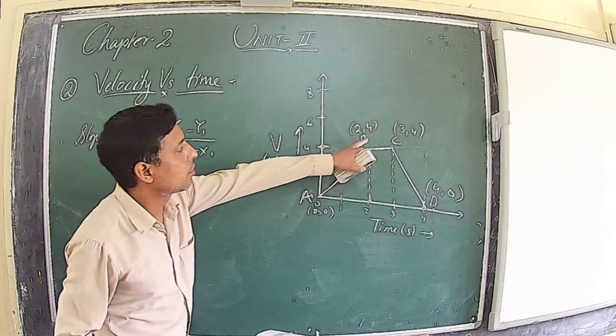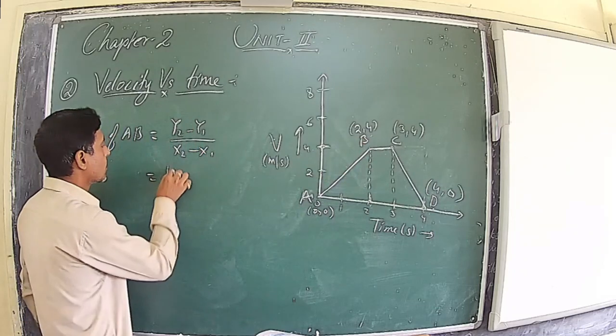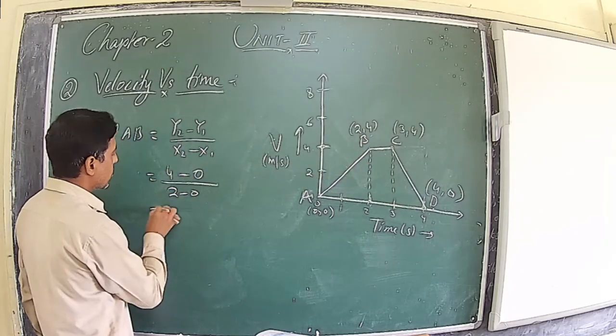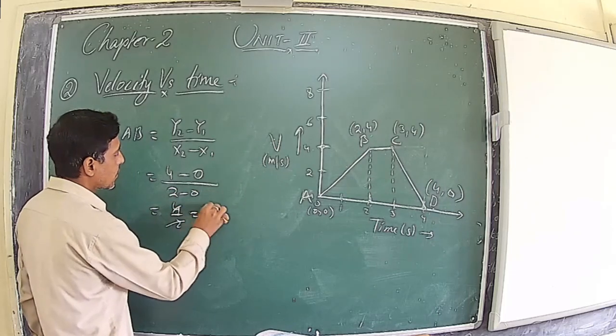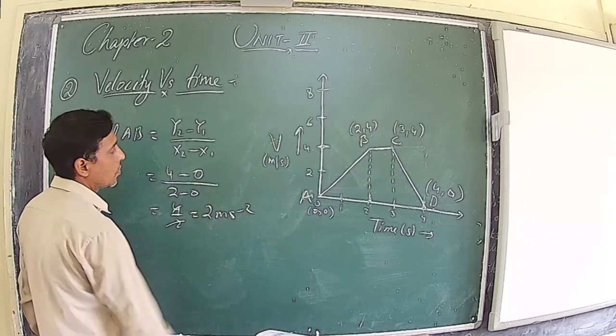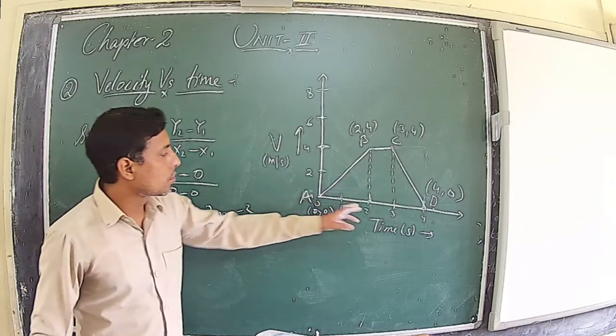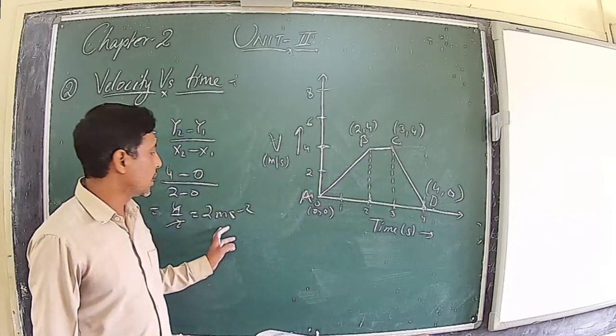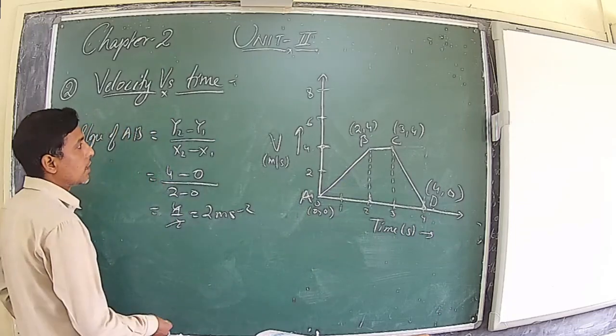So here y2 is 4. So 4 minus 0 upon 2 minus 0. So 4 by 2. So 2 meter per second square. So between 0 to 2 seconds, the body is having acceleration of 2 meters per second square. So write it somewhere.